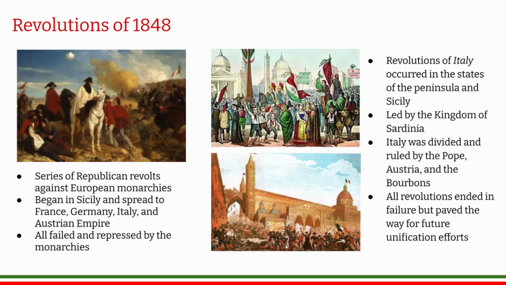In 1846, the election of the Pope brought hope to Italy, and Gioberti's idea garnered support while Mazzini's fell into crisis. The revolutions of 1848 were a series of revolutions throughout Europe against European monarchies that all ended in failure and suppression. The revolutions that took place in Italy were in the peninsula and Sicily, being led by the Kingdom of Sardinia. Even though all the revolutions failed, they paved the way for unification efforts in the future.